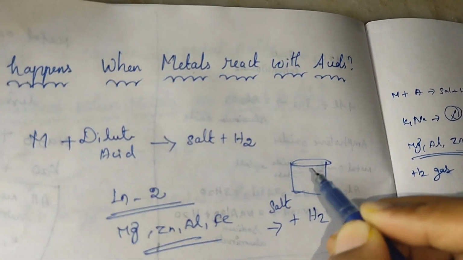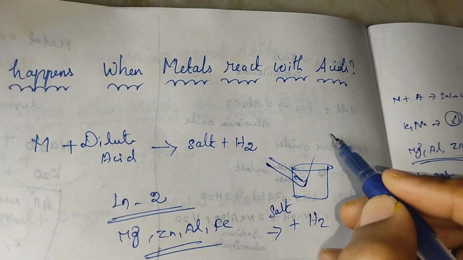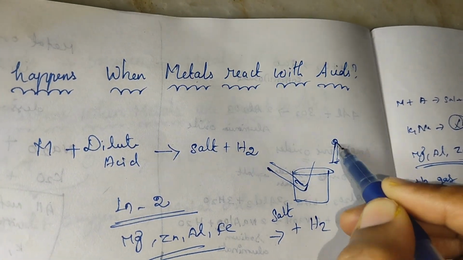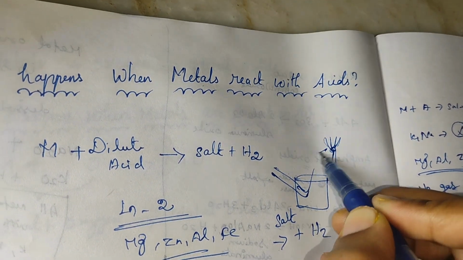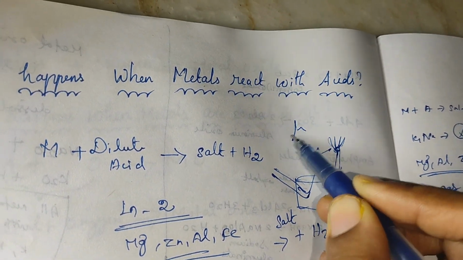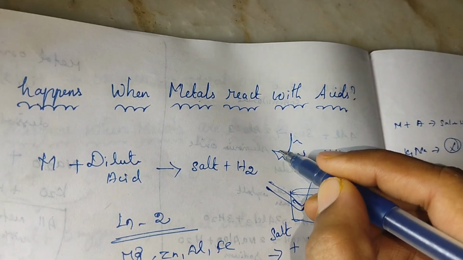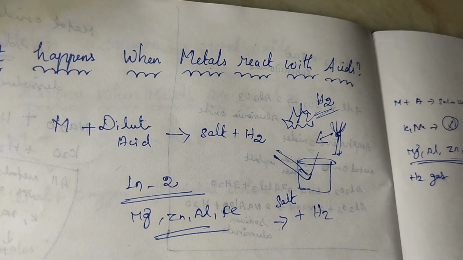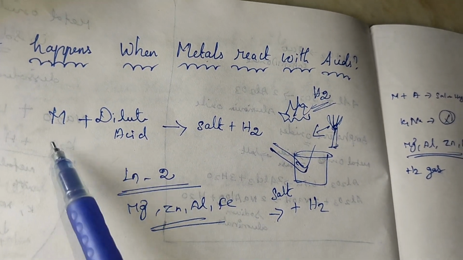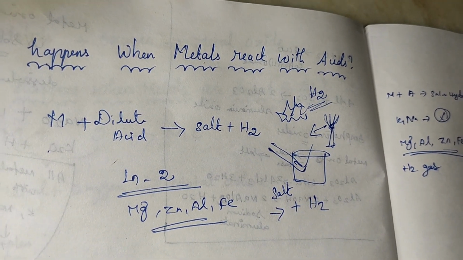I pass that hydrogen gas into a beaker and keep a burning candle near it. Then a pop sound will come, because the evolution of hydrogen gas produces that sound. This only happens when a metal reacts with dilute acid: salt plus hydrogen gas will be evolved.